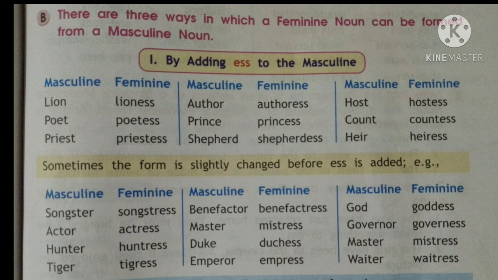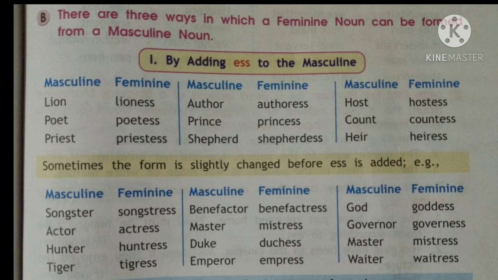Second, poet, add ess after t, so it will become poetess. Priest will become priestess. Author will become authoress. Prince, princess. Shepherd, shepherdess. Host, hostess. Count, countess. Heir, heiress. So here we just need to simply add ess to make it the feminine.